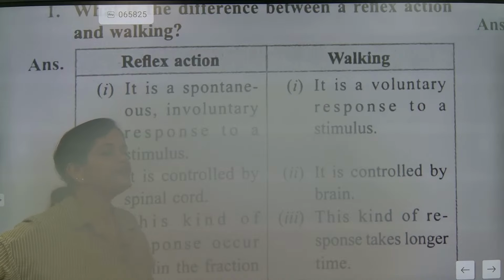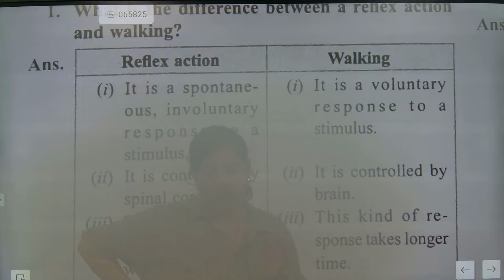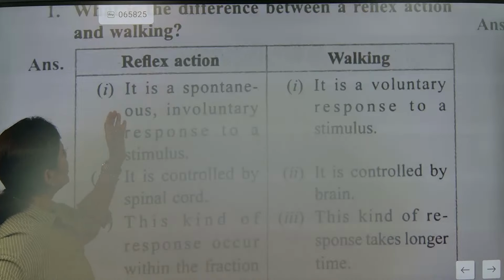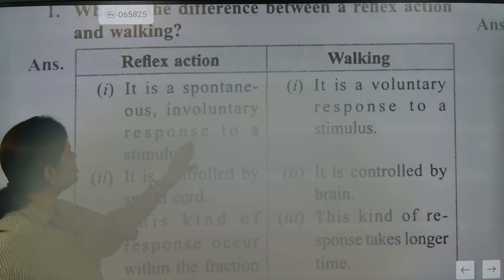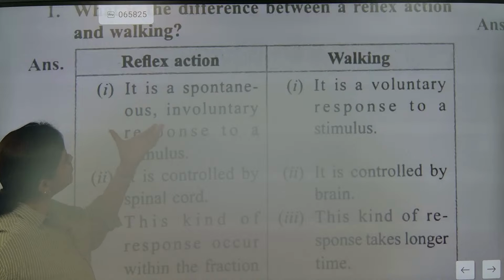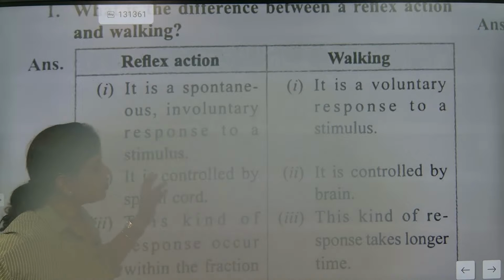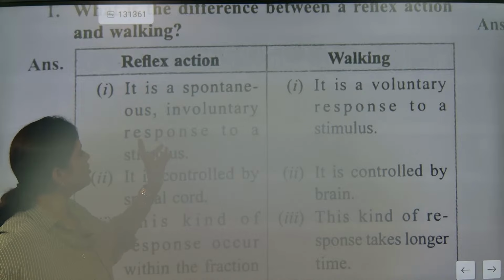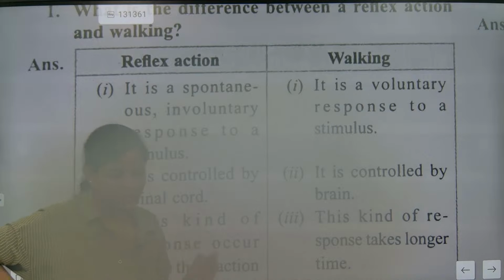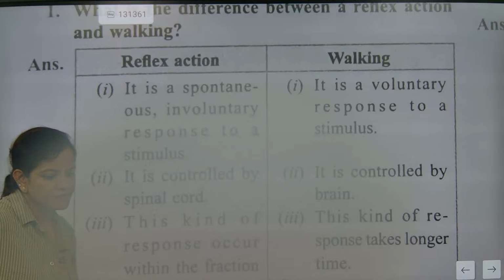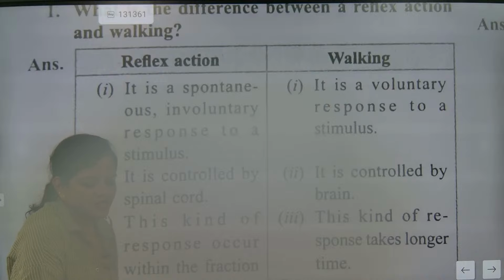When we give a response to any work, it is called a known response or voluntary response. Reflex action is a spontaneous involuntary response to a stimulus. It is not controlled by you. We can't control this response. Second, it takes place without the conscious involvement of the brain.